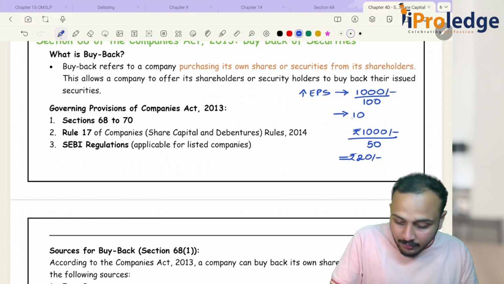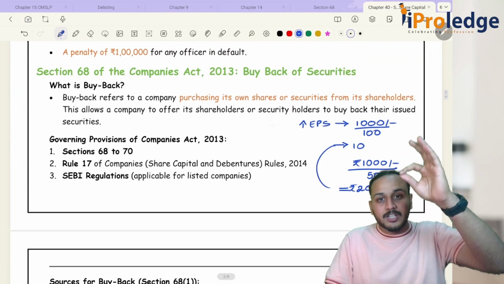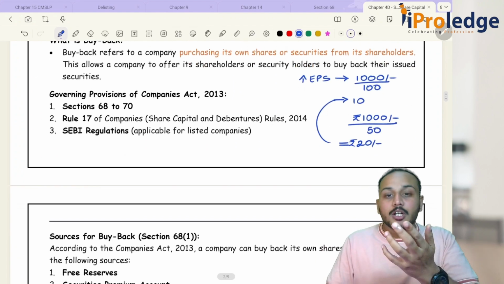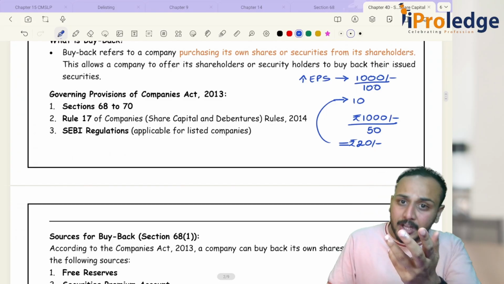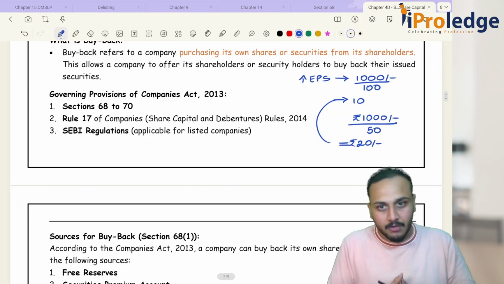Now your earnings per share has increased from 10 rupees to 20 rupees, just because you have bought back your shares or securities of the company. This is one of the main advantages of buyback.